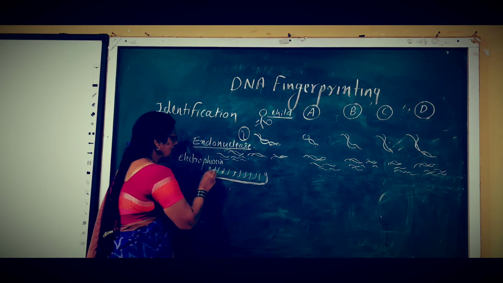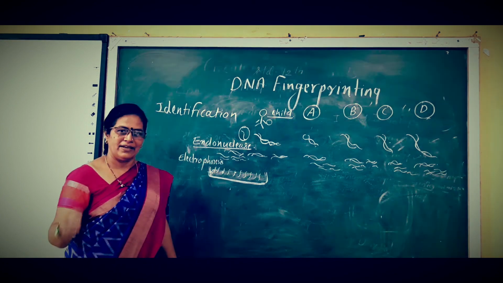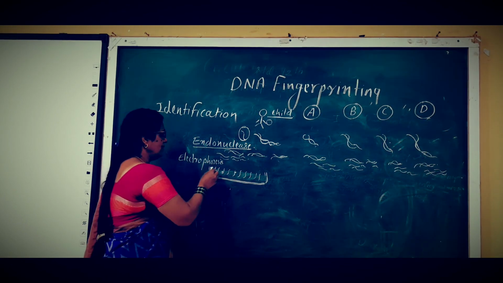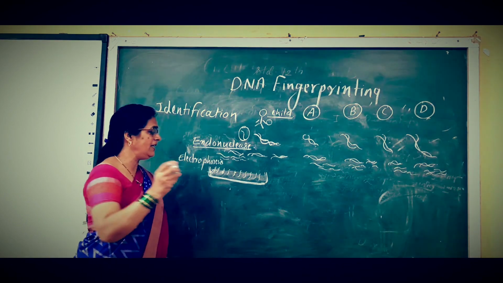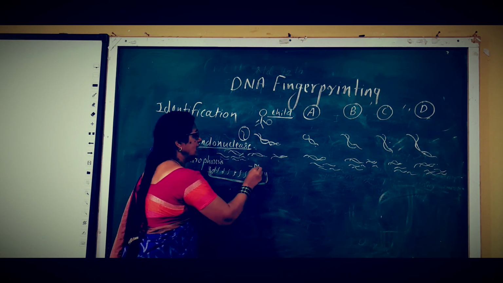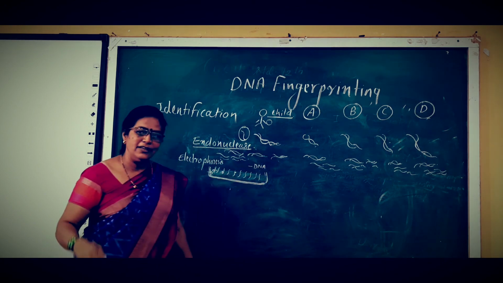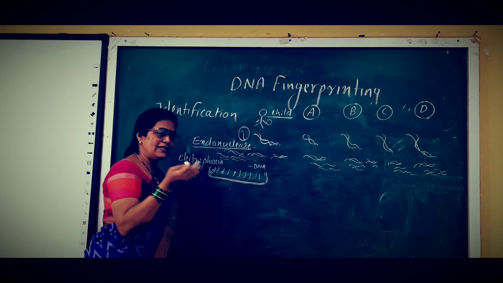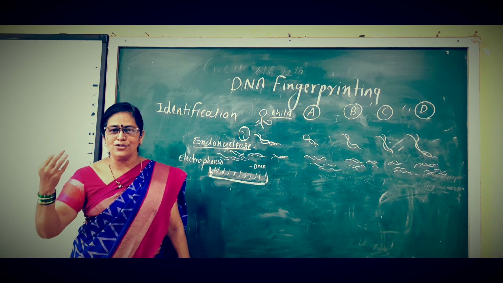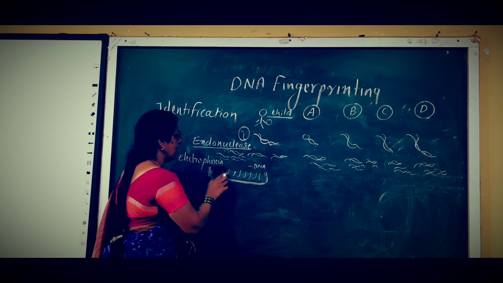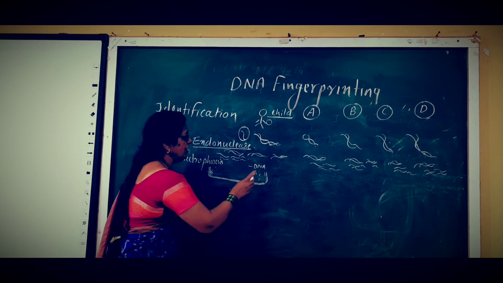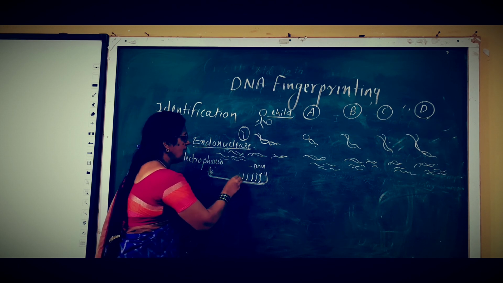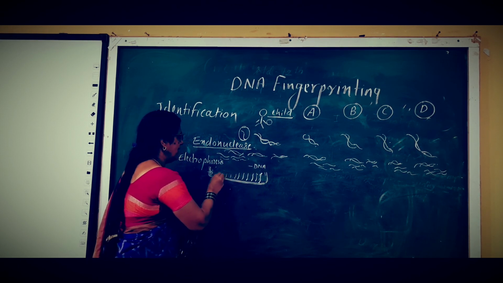Then electric current is given to that tray. You know that DNA has a negative charge, so due to the electric current, the negatively charged DNA moves toward the positive charge, and the DNA fragments are arranged in a lengthwise manner.